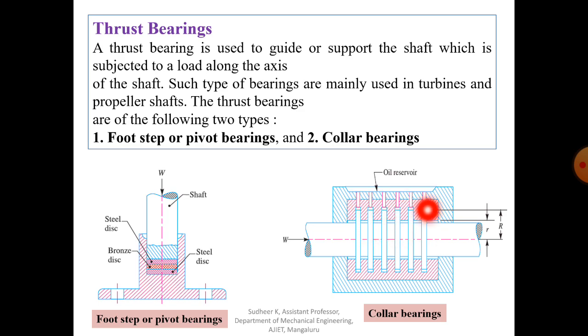You can see these are nothing but collars. Whatever radius is given here, this is the outside radius of the collar, capital letter R, and small letter r is the inside radius of the collar. It has more collars, and this is the supply for oil. That is the passage, you can see it. So this is about footstep bearing and collar bearing. We have some important problems on collar bearing as well as footstep or pivot bearing.